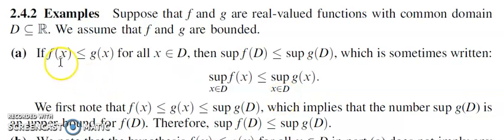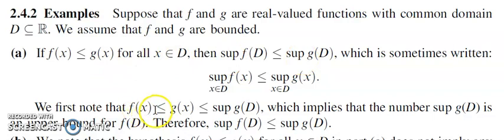So it states that if f of x is less than or equal to g of x for every x in D, which means the function f is less than g, then the supremum of f is also less than or equal to the supremum of g. So if the functions are comparable, then the suprema are also comparable, which is what it means. So how will we prove that?